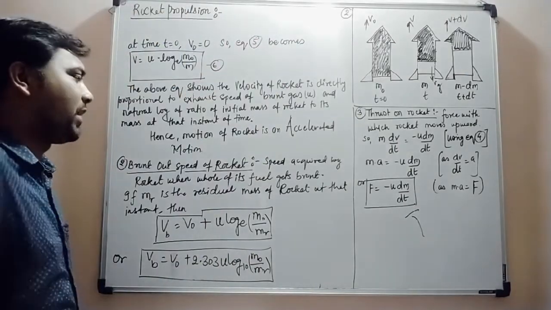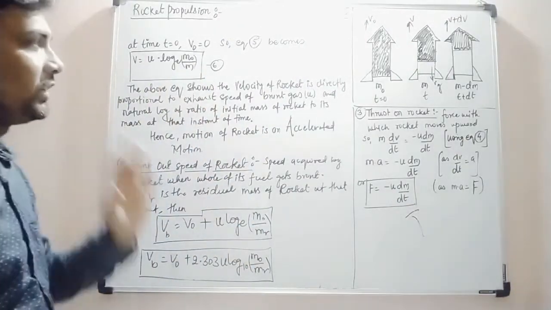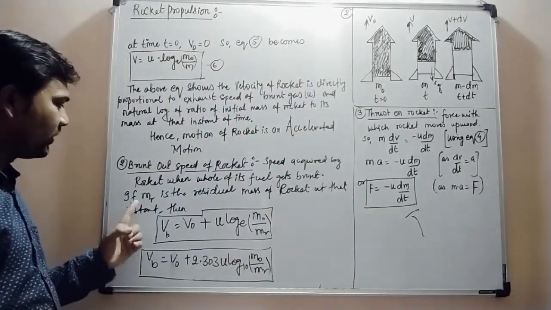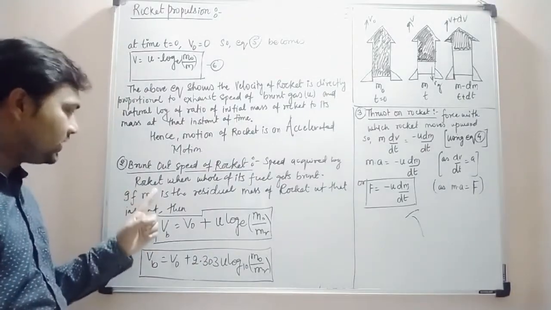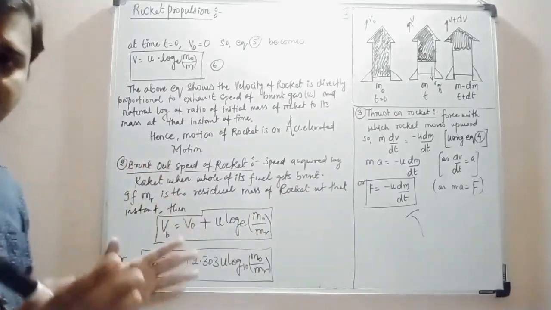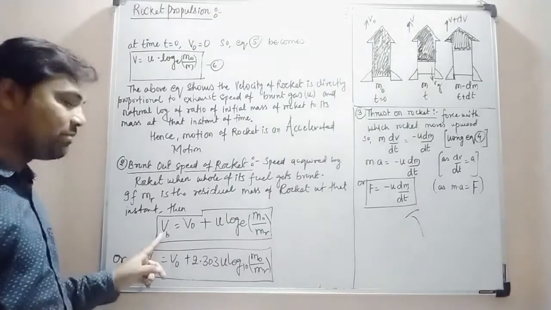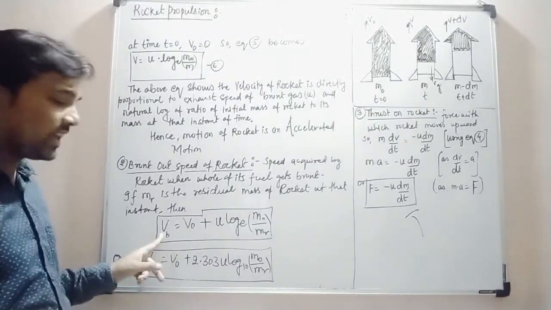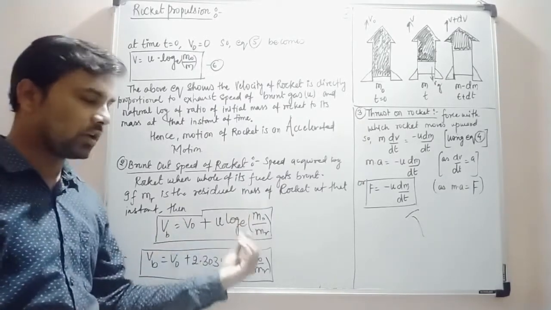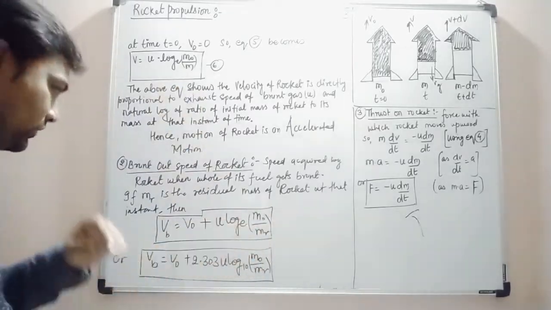This can be given by an equation, which we have taken as equation number 5 or 6. But for that we have to convert the mass of the rocket into another form. Let m_r be the residual mass of the rocket at a particular instant. Here the burnout velocity of the rocket, v_B, is given by v_B = v_0 + u ln(m_0/m_r). Here the mass has been replaced by m_r, the residual mass of the rocket.